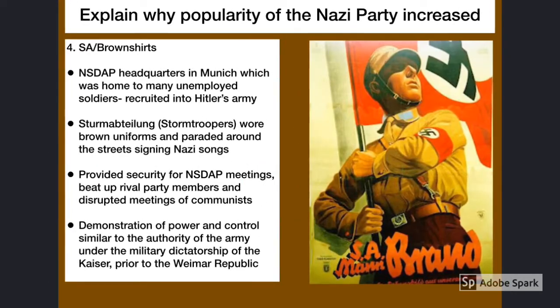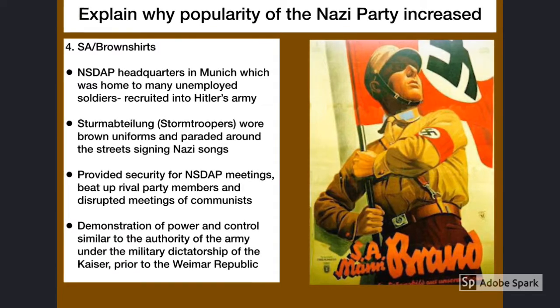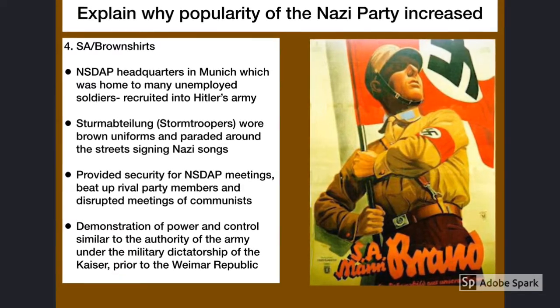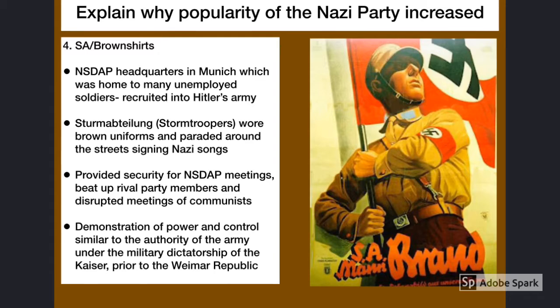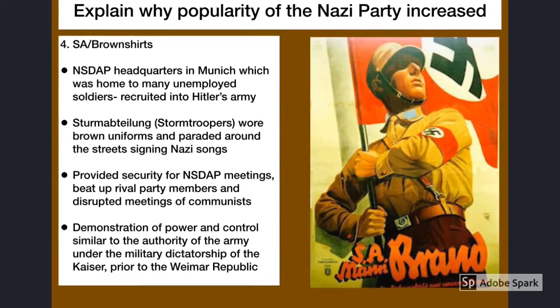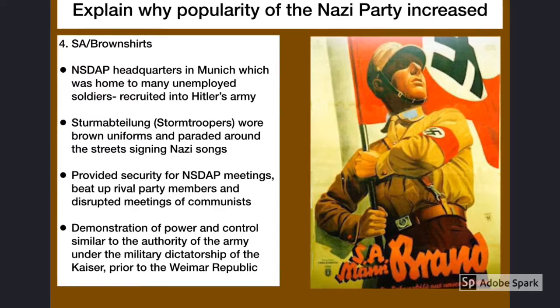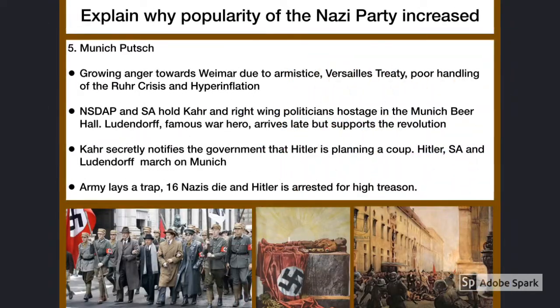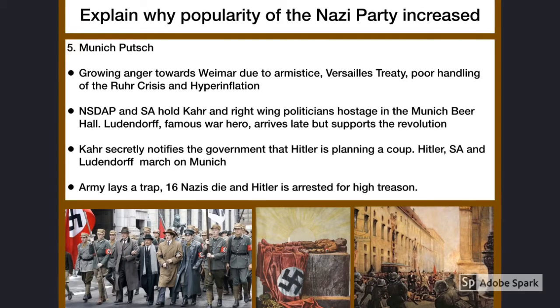The SA, or the brown shirts, were the private army of the Nazi Party. They used violence and intimidation to disrupt other political parties, mainly in Munich, which is where they were based, and to protect NSDAP meetings. Many historians argue that the Munich Putsch was Hitler's first step in seizing power, even though it was an unsuccessful one.